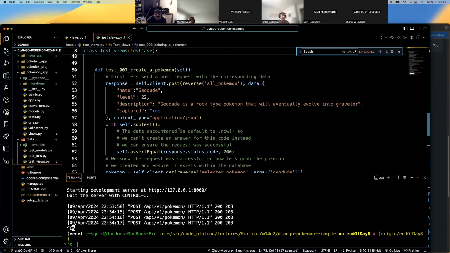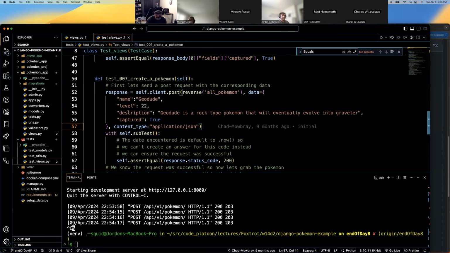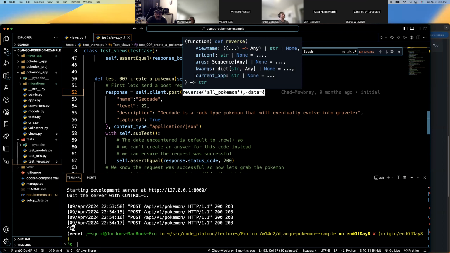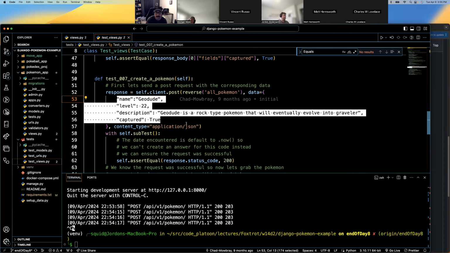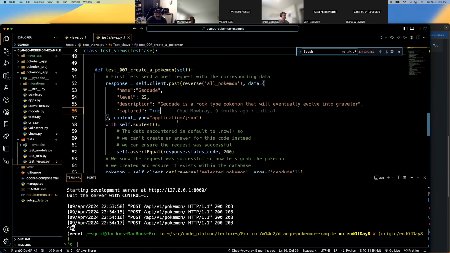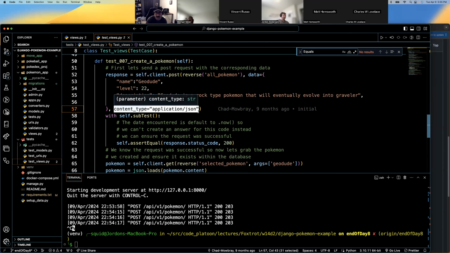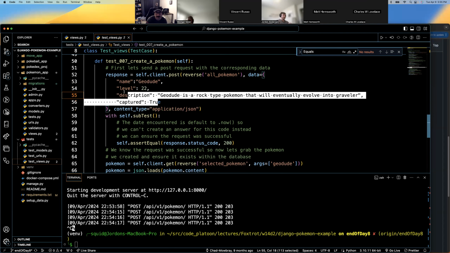Oh, no, wait, I'm looking at delete. My bad. No wonder it looks wrong. Response is going to use self.client.post, reverse, all Pokemon data. Pass it in the Pokemon you want to see. Application JSON. It needs to be that, not a Python object.